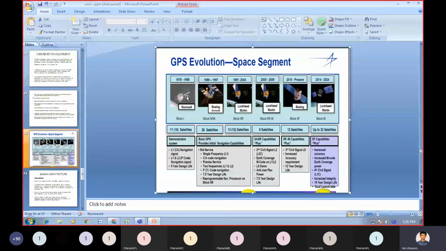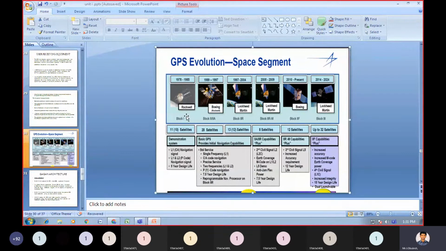In that period, we had 11 satellites in space.